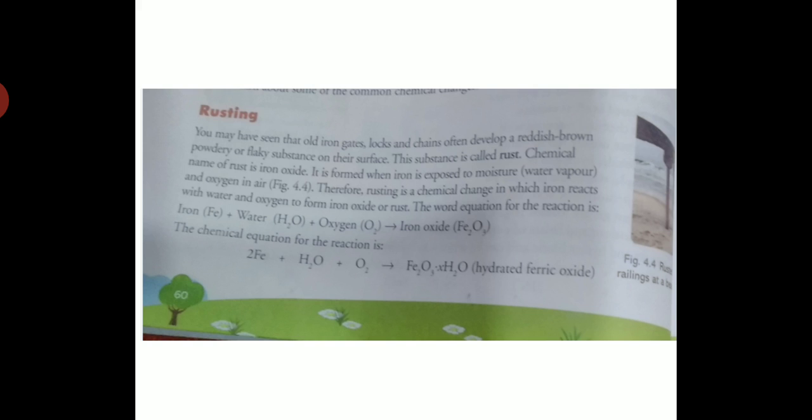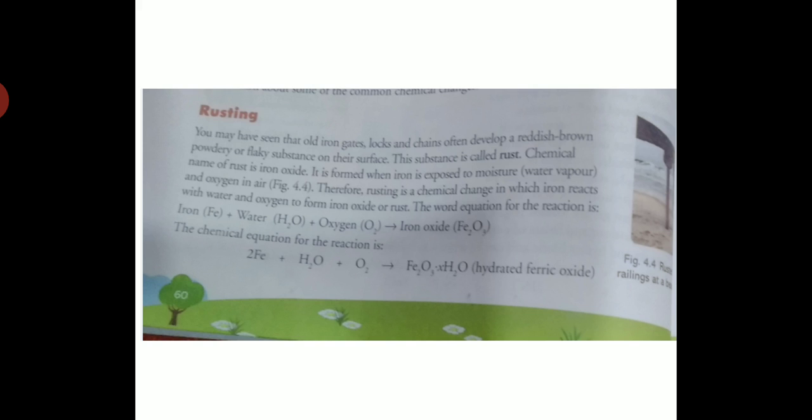So what is the formula of rust? Yes students, Fe2O3·xH2O. What is the formula of rust? Fe2O3·xH2O. And the other chemical name of this rust is hydrated ferric oxide. Hydrated means it contains water molecules.